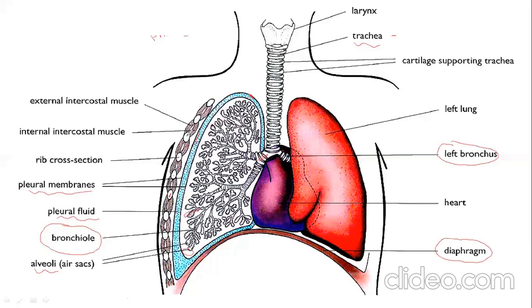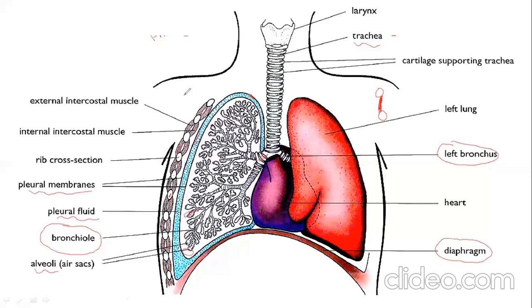Now between the bones of the ribs, we have a special muscle called the intercostal muscle. Remember, boys, for example, this is one rib bone and this is another rib bone, right? Between them is the intercostal muscle. But this muscle has two types.